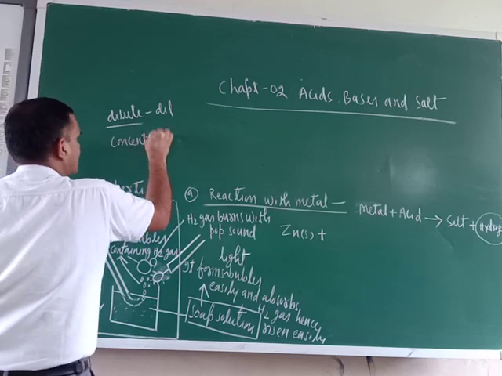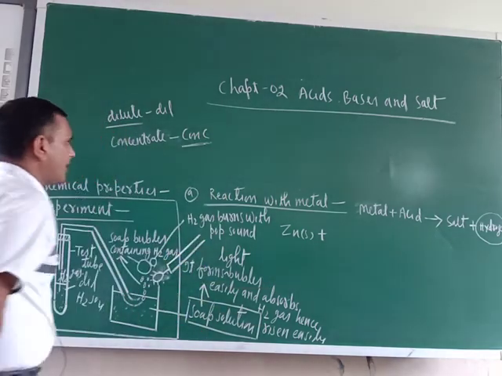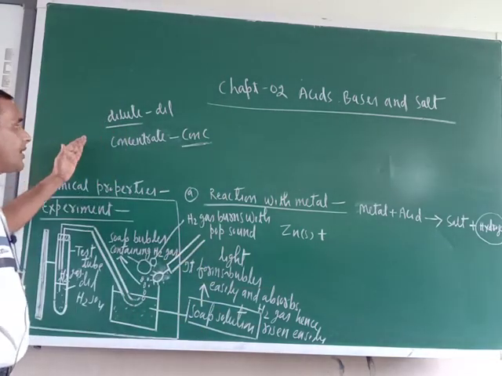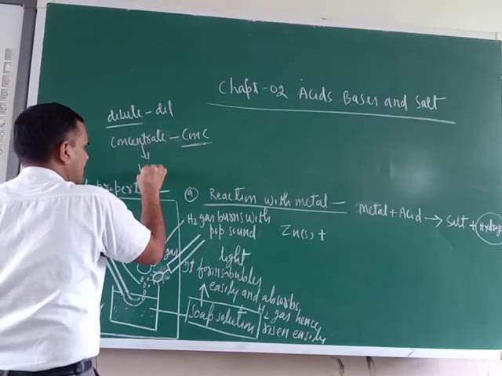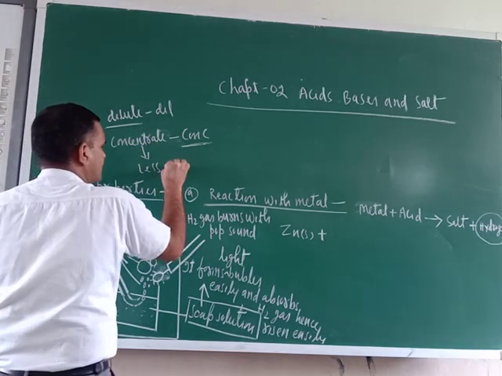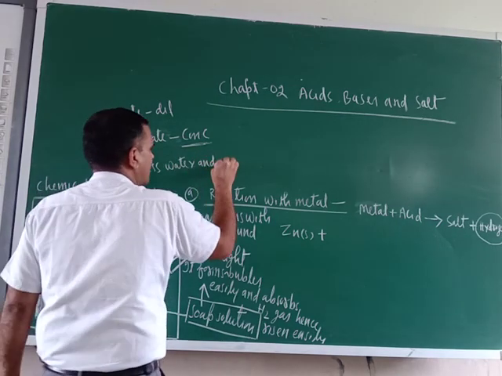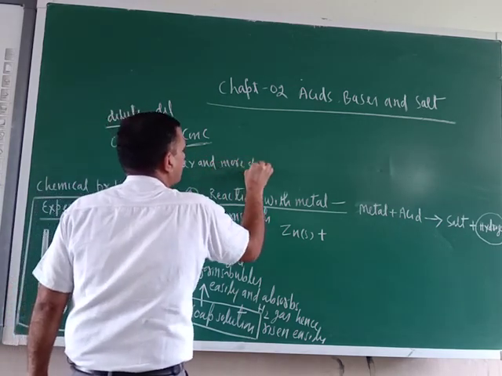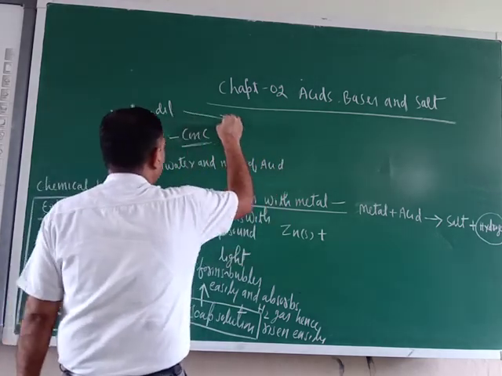Concentrate. Okay, the short form of concentrate is CONC. Now understand the meaning of dilute and concentrate. Concentrate means less water and more acid. And what is the meaning of dilute? More water